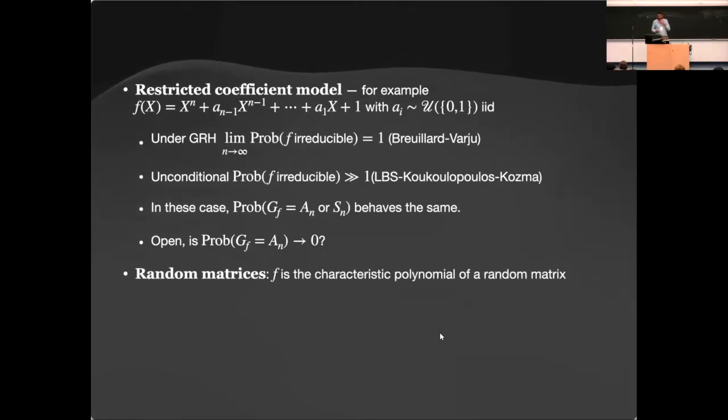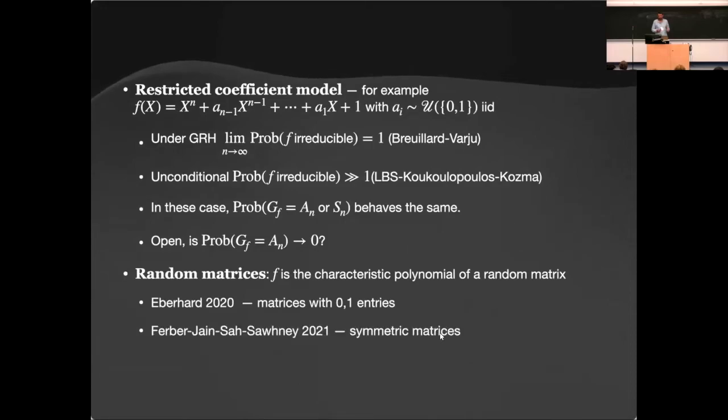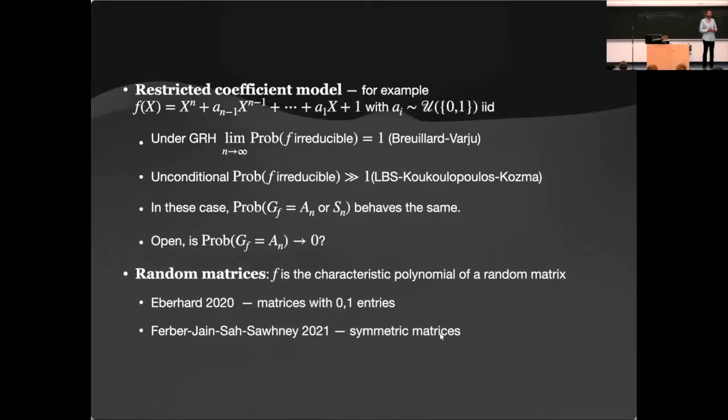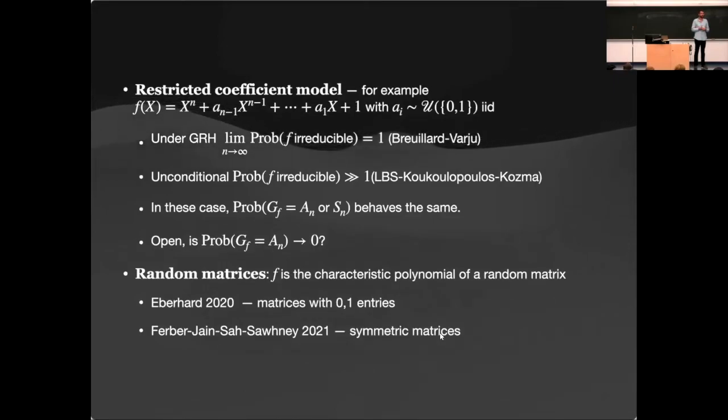And there are other models of random matrices that came in recently. In these models, you don't choose the coefficients independently; you choose the matrix according to some kind of ensemble. So Eberhard chooses the matrices with 0, 1 entries independently, and you take F to be the characteristic polynomial. And then you can do some things, but still, yeah.